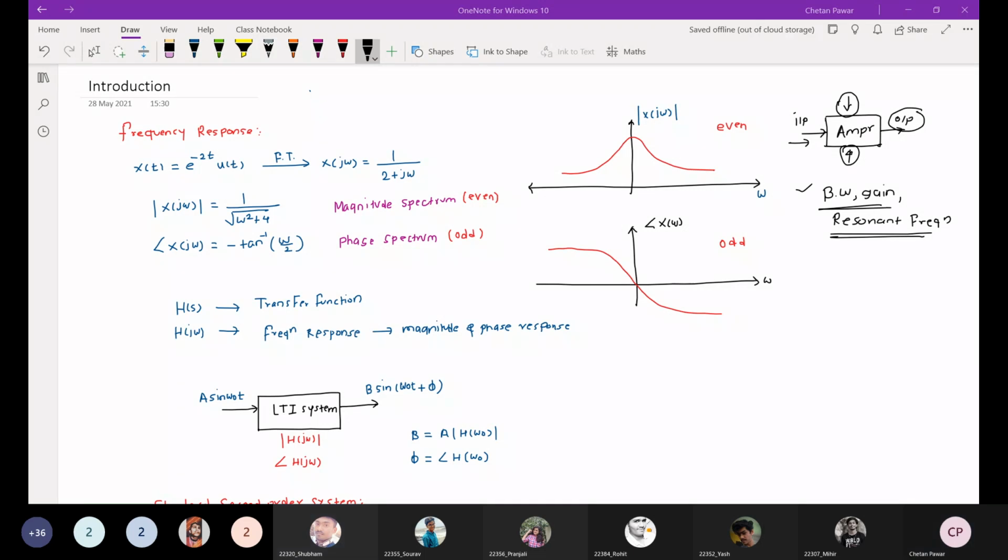Hello. Yes. Okay. So that's why we do the frequency response analysis of any control system. So what is the difference between the Fourier transform and Fourier series? Can anyone tell me?